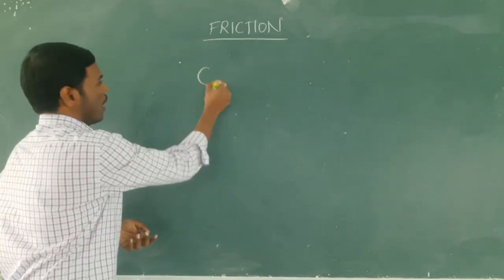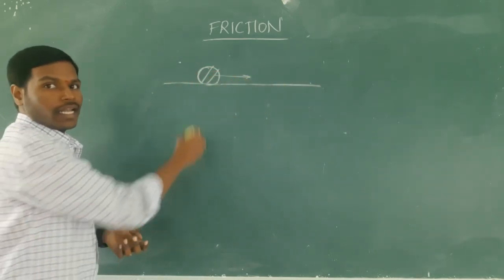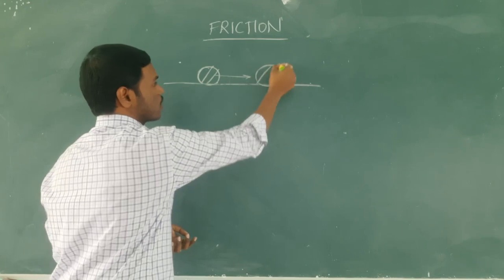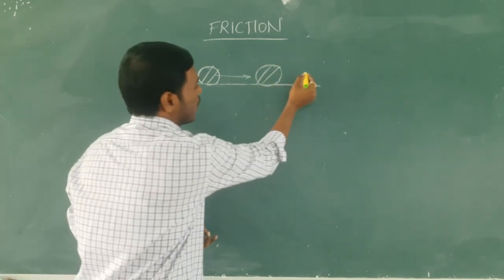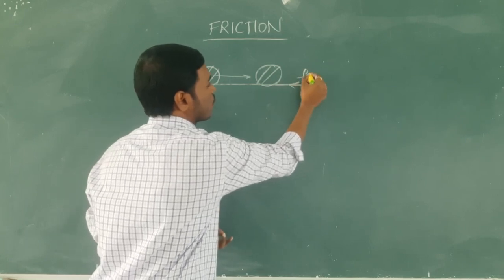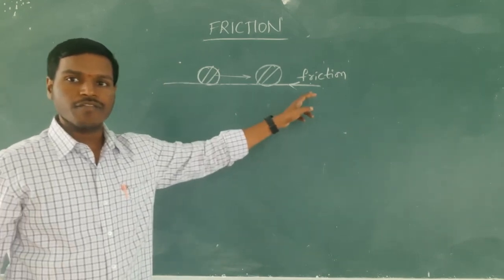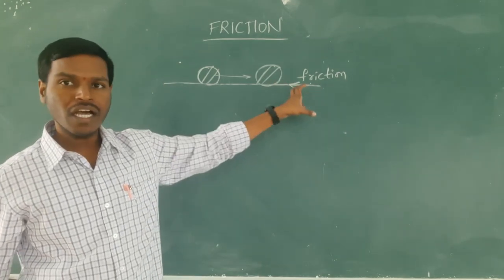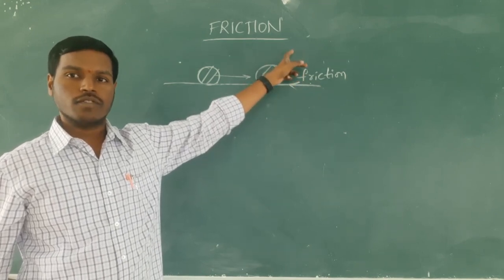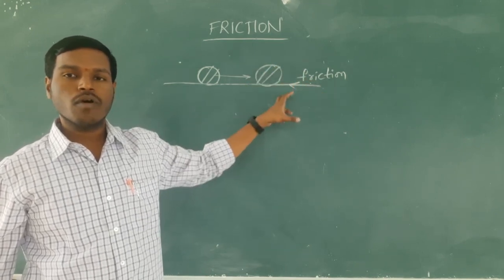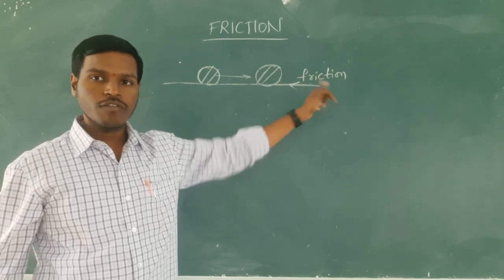For example, this is a ball. Now this ball is rolling on the ground. Then after traveling some distance, the ball gets stopped. Why does the ball get stopped? Because in the opposite direction, the frictional force is acting on the ball. So this is a frictional force. Due to the frictional force, the rolling ball can be stopped.